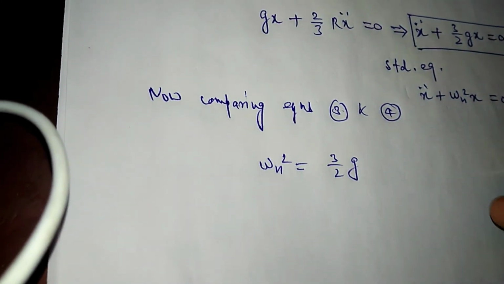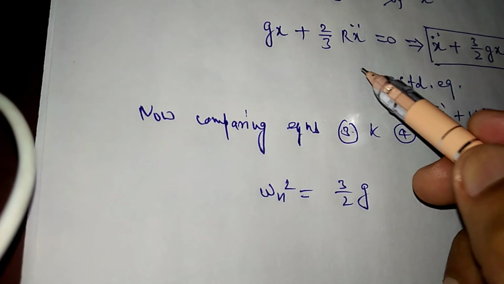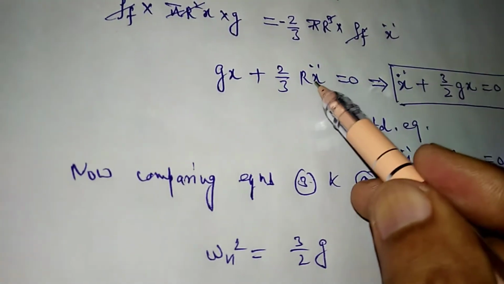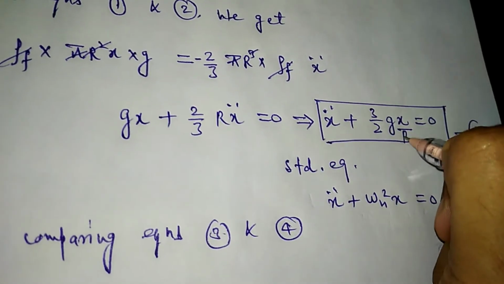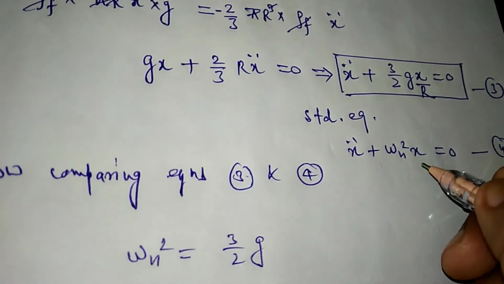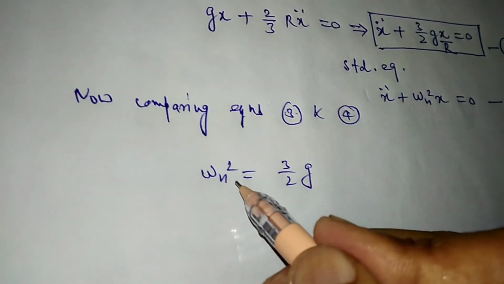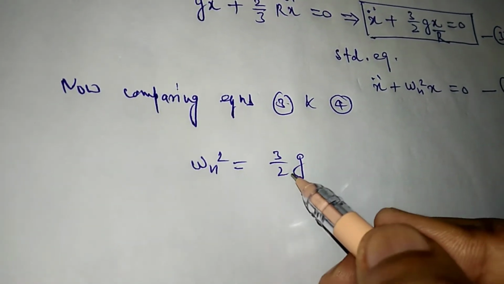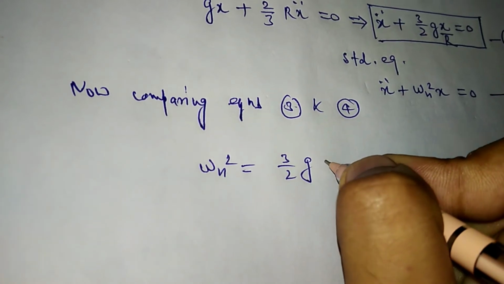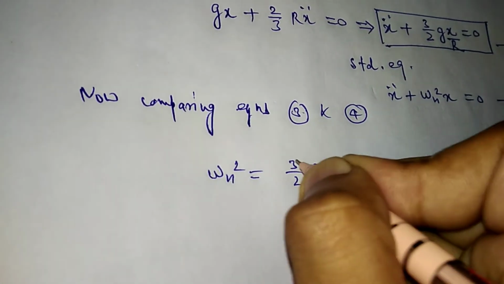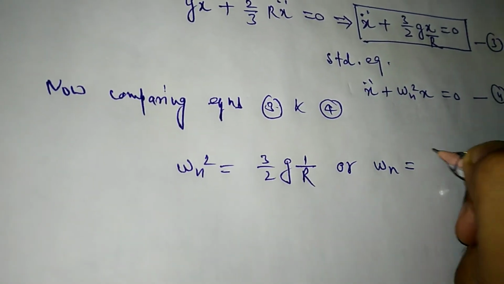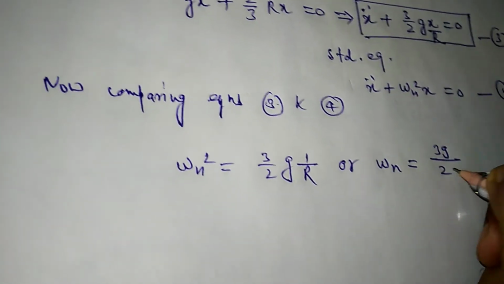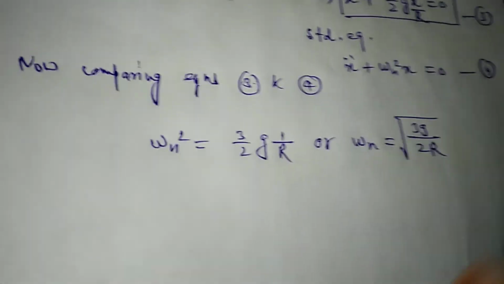Okay, and one term is missing here, which is capital R. So capital R will be here. Okay, so now omega n square will be equal to 3 by 2 into g upon r, or you can say omega n is equal to root of 3g upon 2r.